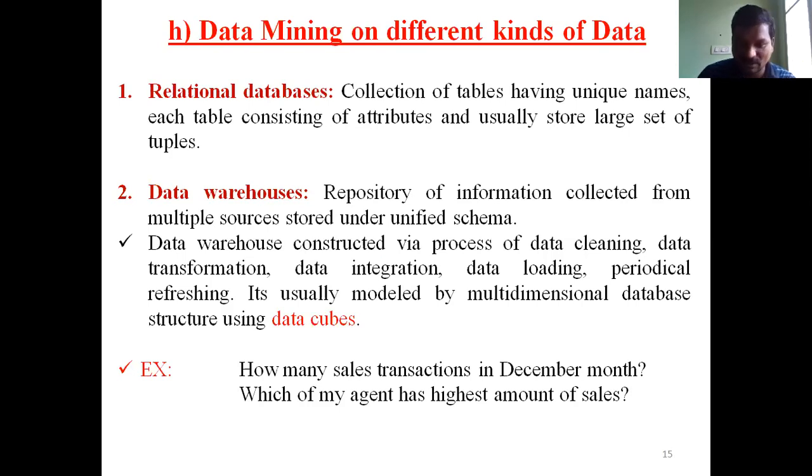Here, for example, sales. How many sales transactions were there in the month of December? I want to know how many sales transactions. Sales is a fact table. Already I explained the fact table as well as the dimension table. The dimension table stores perspective information, for example employee data. The sales transaction fact table is the central theme. Another important question: which agent has the highest amount of sales? That kind of information is data warehouse data.